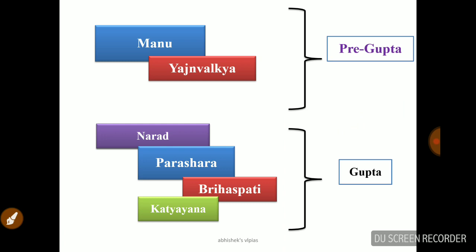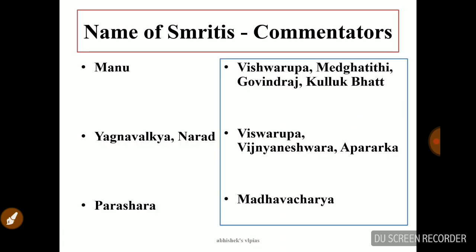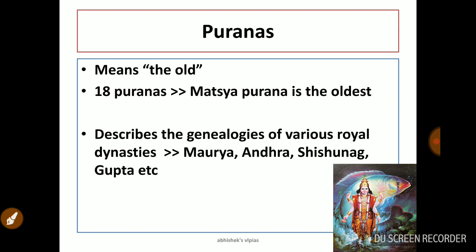You definitely have some commentators related to the Smritis. For the Manusmriti, some of the commentators are Vishwarupa, Medhatithi, Govindaraja, and Kulluka Bhatta. For the Yajnavalkya Smriti and Narada Smriti, Vishwarupa, Jnaneshwara, and Apararka are the important commentators. Commentators are those who write comments on these Smritis. Madhavacharya has a commentary on the Parashara Smriti. So keep these points in mind. Now we are dealing with the Puranas.